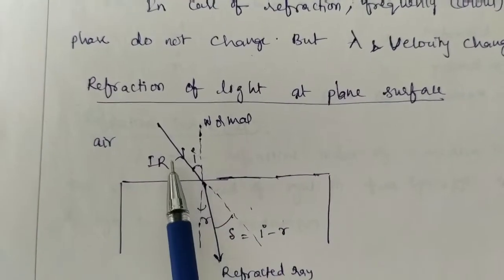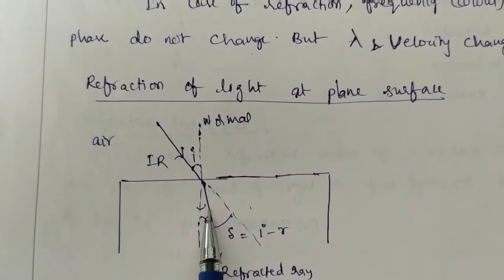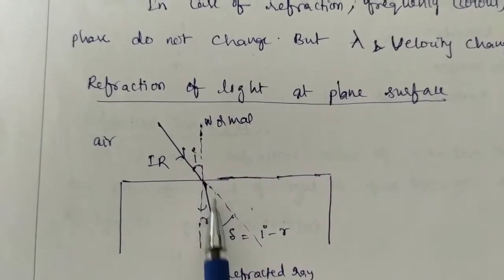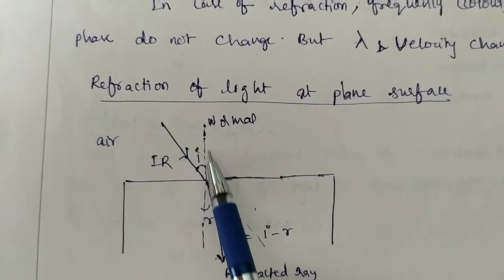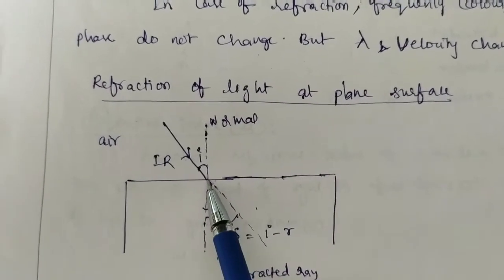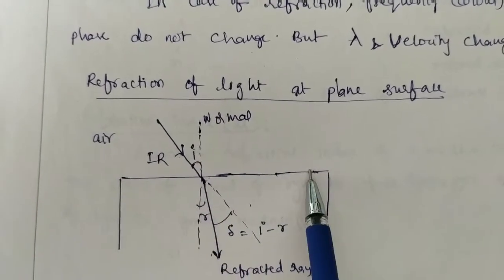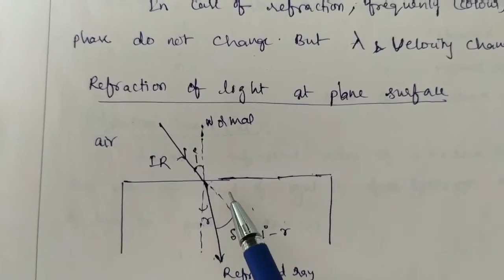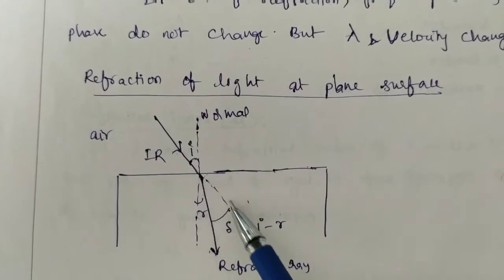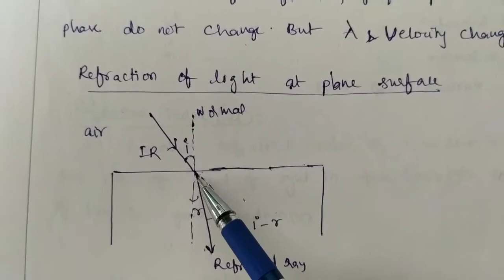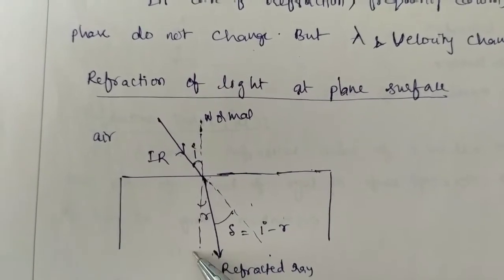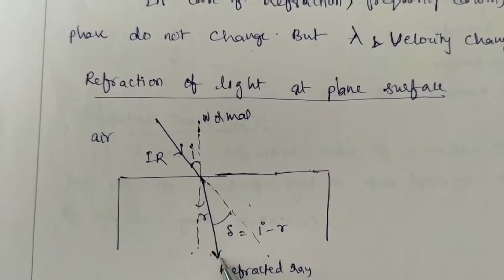As the light is traveling from one medium to another medium, that means air to glass, this is the incident ray and here I have drawn the normal at the point of incidence to this boundary. According to rectilinear propagation of light, it has to travel along this path, but as the medium is changing here, it bends towards the normal. This is called a refracted ray.